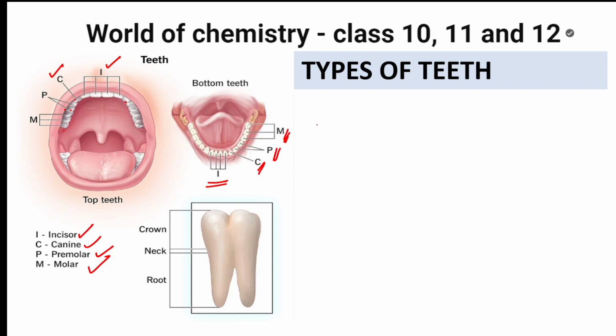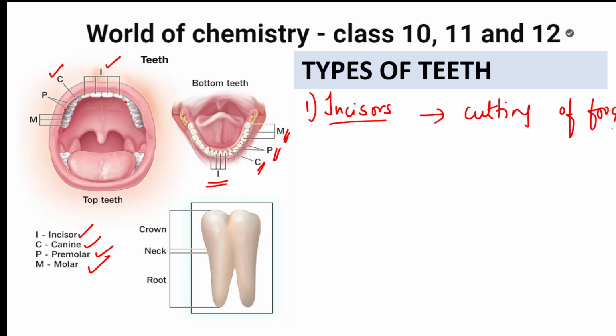Now, what should we study for the exam? Functions. So what is the first type of teeth which we have? The first type of teeth is the incisor teeth. Incisors, for what am I using? What is the function of incisor teeth is what they're going to ask you. Incisors are basically used for cutting of food when you eat, or tear, or even when you bite a hard object. For cutting, we're going to use incisors. Cutting of food, sorry, not cutting of teeth.